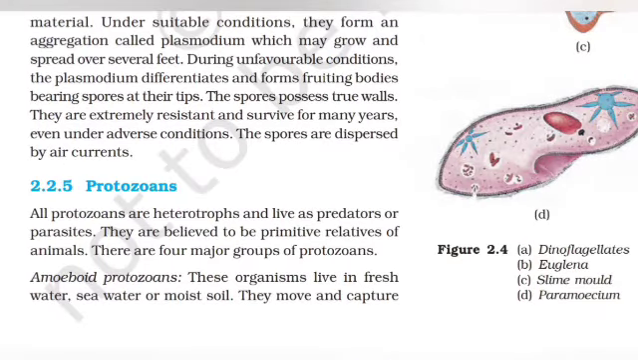Protozoans. All protozoans are heterotrophs and live as predators or parasites. They are believed to be primitive relatives of animals. There are four major groups of protozoans.